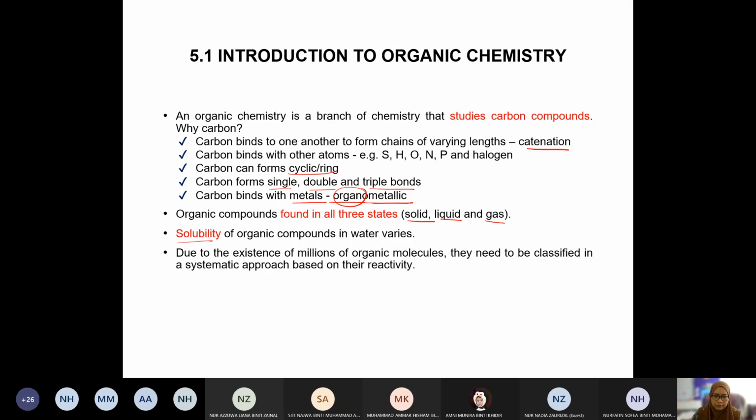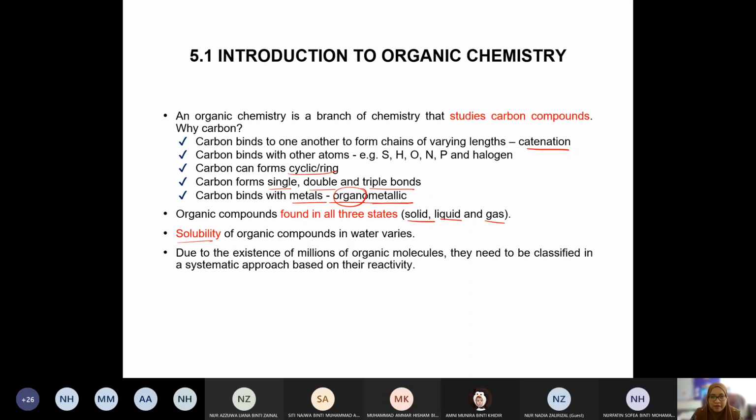Okay, alright. Due to the existence of millions of organic molecules, they need to be classified in a systematic approach based on their reactivity. And then one more thing, carbon is indeed one of the most abundant elements found in the world. It's the one that is the most abundant. That's why we need to study about carbon.